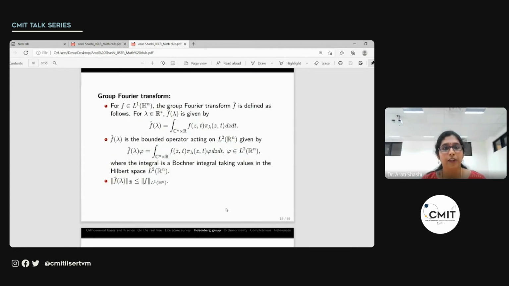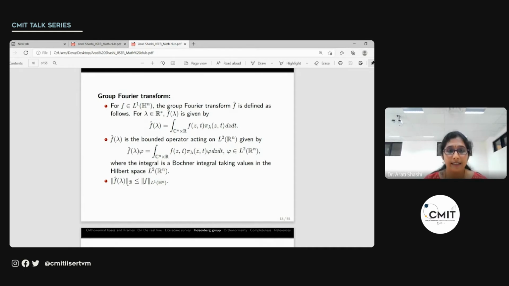So we can talk about the group Fourier transform now. For f in L1(H^n), for any non-zero λ, f hat of λ is the integral over the Heisenberg group, f(z, t) π_λ(z, t) dz dt. We mentioned that π_λ(z, t) is an operator, and so is f hat of λ. It is in fact a bounded operator acting on L2(R^n), given explicitly this way: f hat of λ operating on φ is equal to the integral over the Heisenberg group of f(z, t) π_λ(z, t) operating on φ, dz dt. And this integral is the Bochner integral taking values in the Hilbert space L2(R^n).